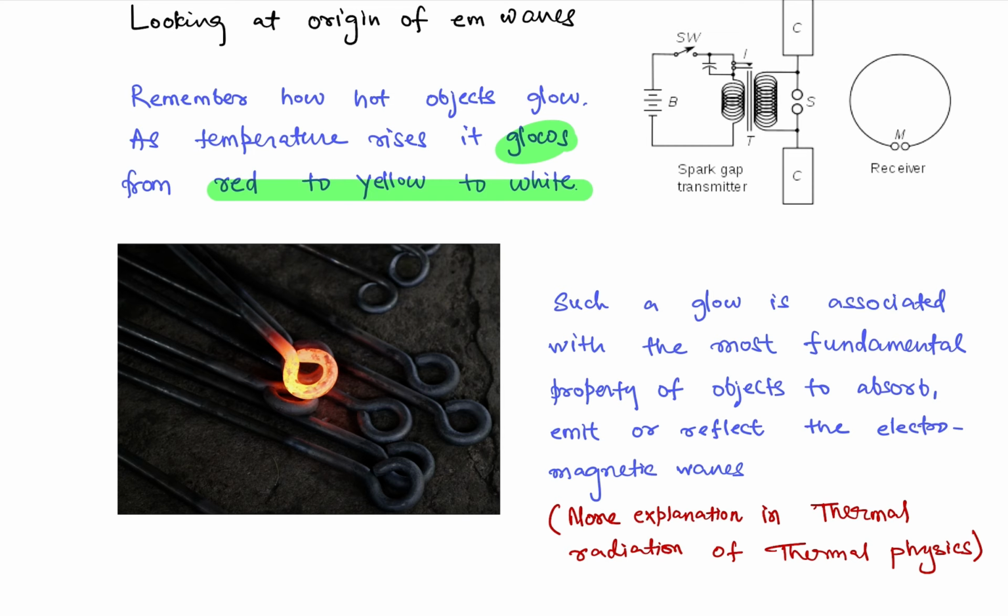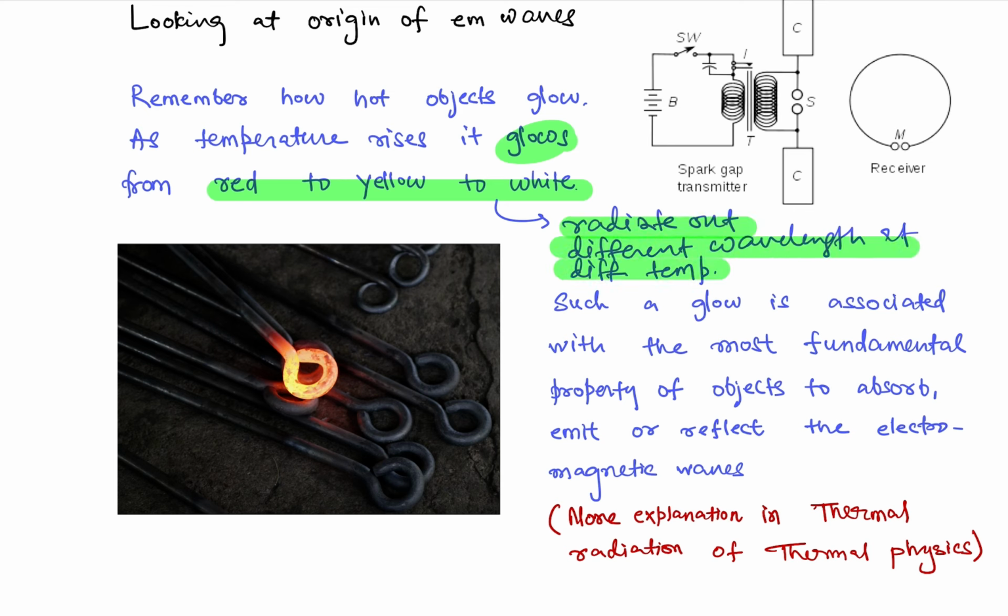It will actually radiate out different wavelengths at different temperatures. That is why the color of the glow is changing.